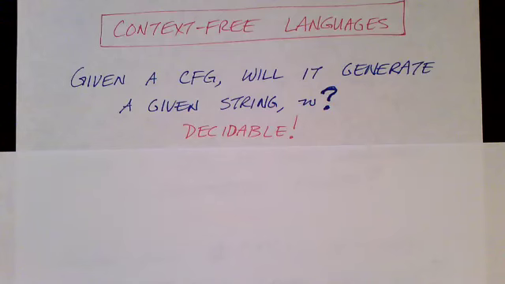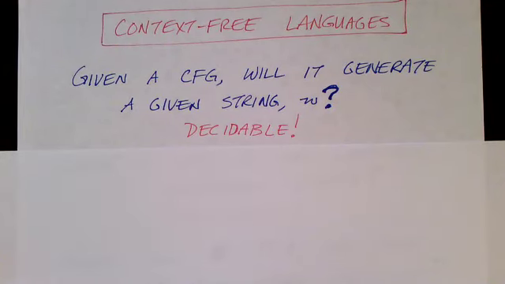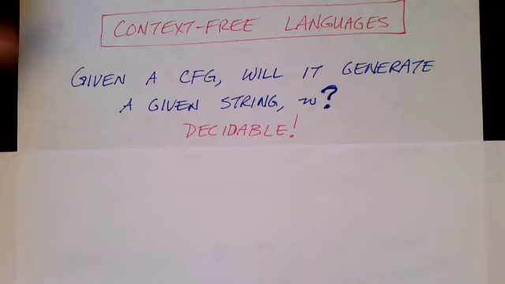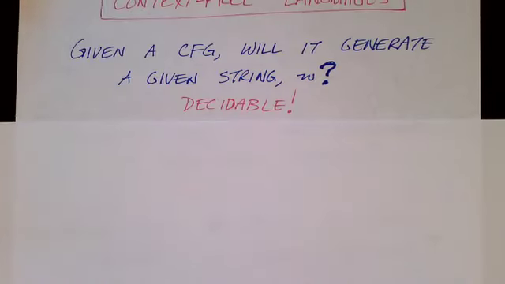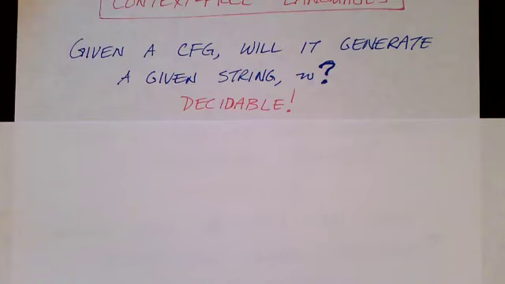In other words, given a context-free grammar, can we determine whether it accepts a particular string? Or this question is really, can we build a parser for all context-free grammars? And the answer is yes, we can. This problem is decidable. If you give me a context-free grammar and a string, I can look at that grammar and determine whether that string is accepted by that grammar. Context-free languages are all parsable. One thing I could do is build a parser and then run the parser on the string.